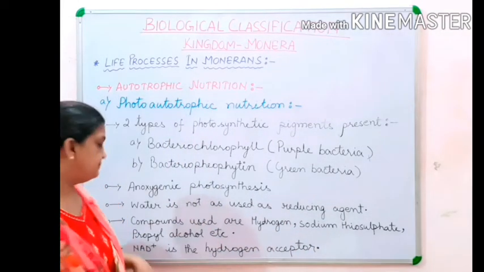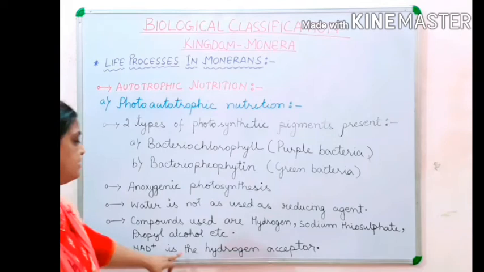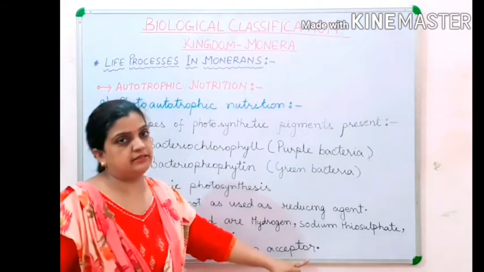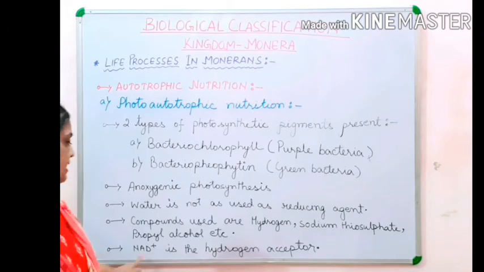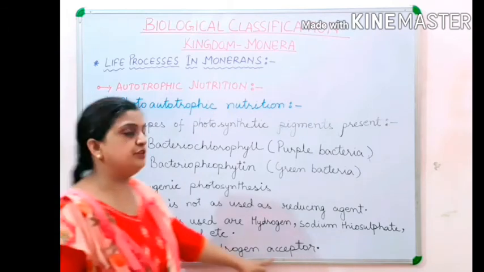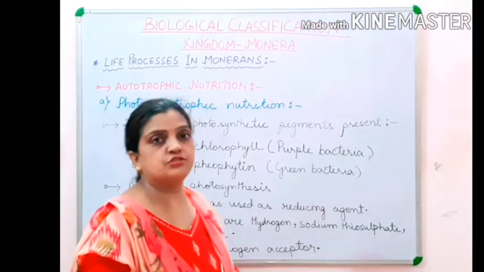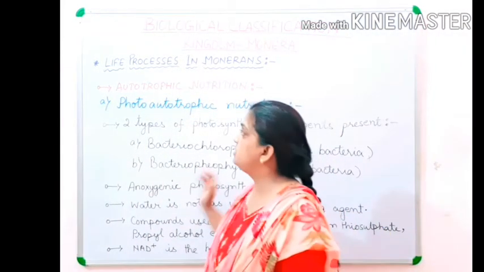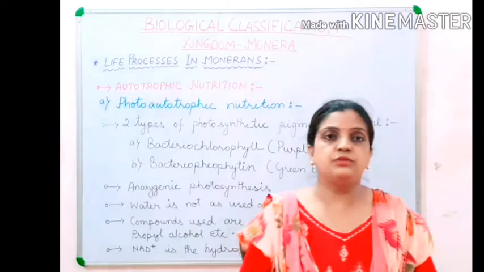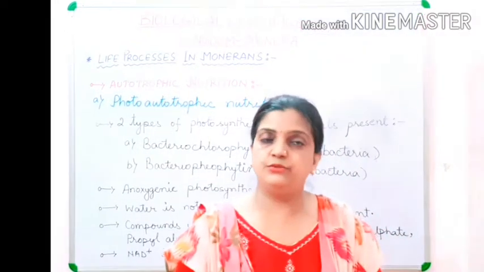And children, NAD plus is the hydrogen acceptor in this process. Nicotinamide adenine dinucleotide, NAD, is the hydrogen acceptor in the process of photoautotrophic nutrition. Now children, hope this is clear to you all. Now I will be moving to the chemosynthetic nutrition.